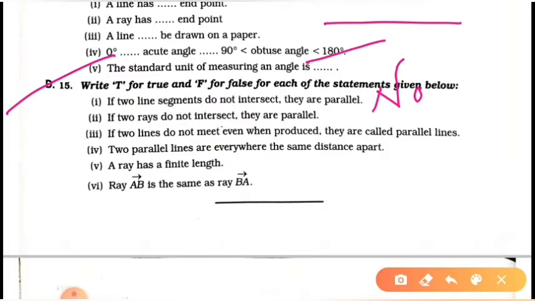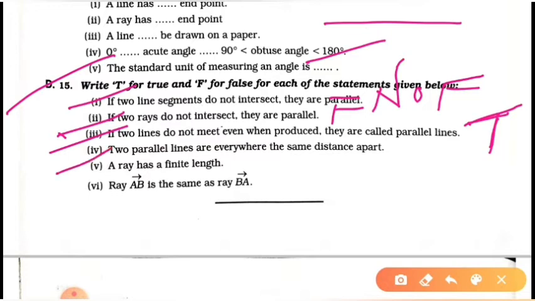Clear students? Second question, if two rays do not intersect, they are parallel. It's also not true, so it's false. Now third, if two lines do not meet even when produced, they are called parallel lines. Yes, it's true. Two lines do not intersect even if produced endlessly in both directions.